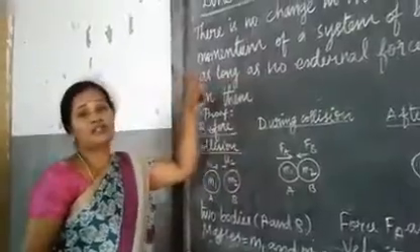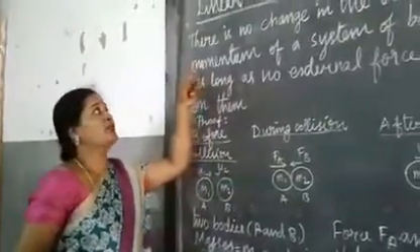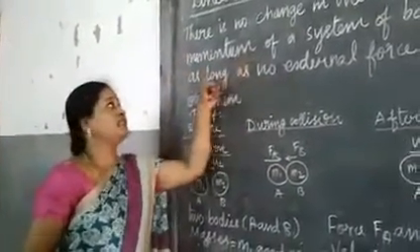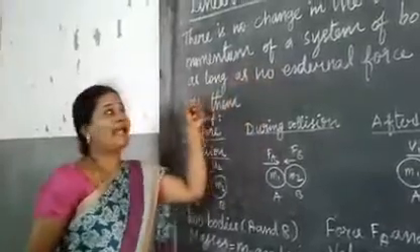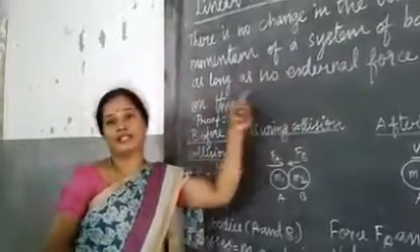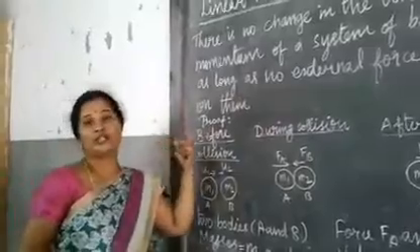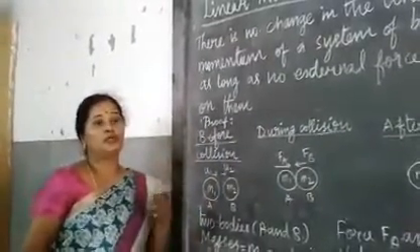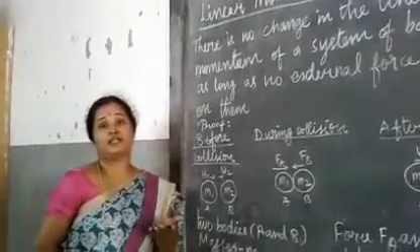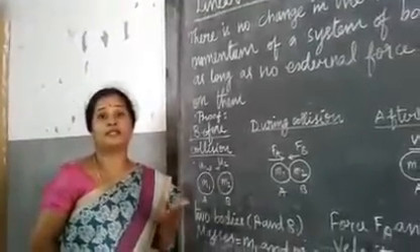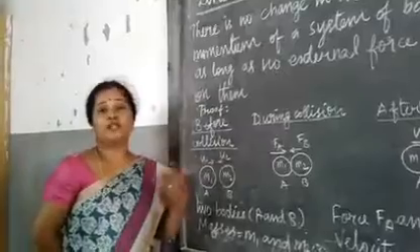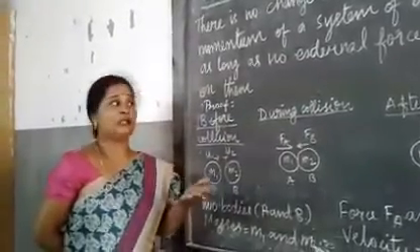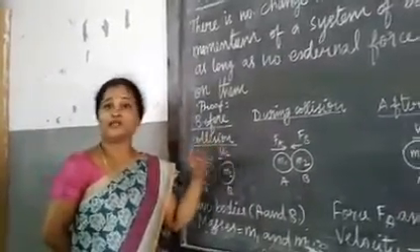So what is the definition of conservation of linear momentum? There is no change in the linear momentum of a system of bodies as long as no external force acts on them. For example, to move from one place to another we can use vehicles. How do vehicles move? We can apply an external force only. Then only the object can be moved from one place to another. But here, there is no external force.